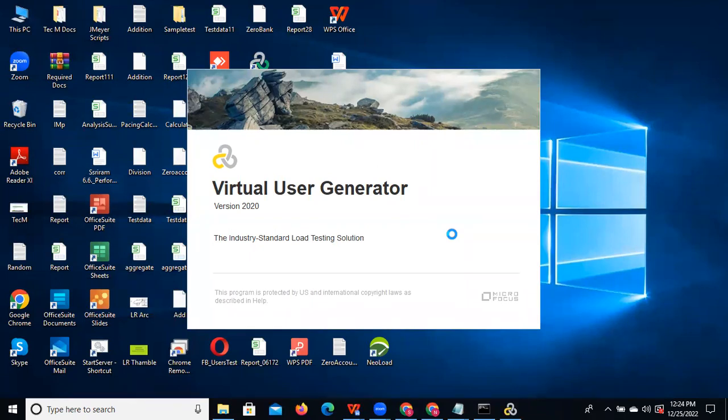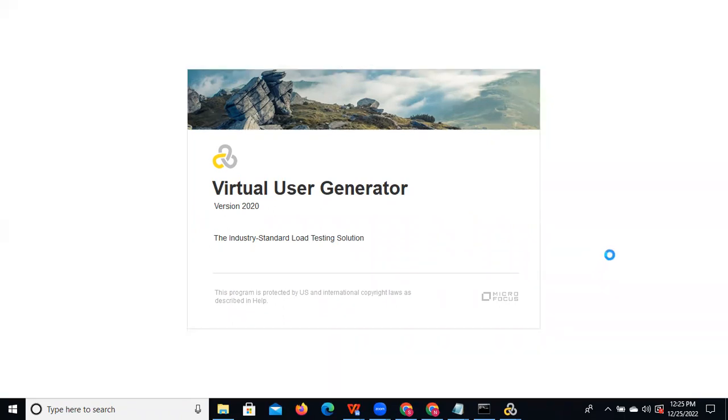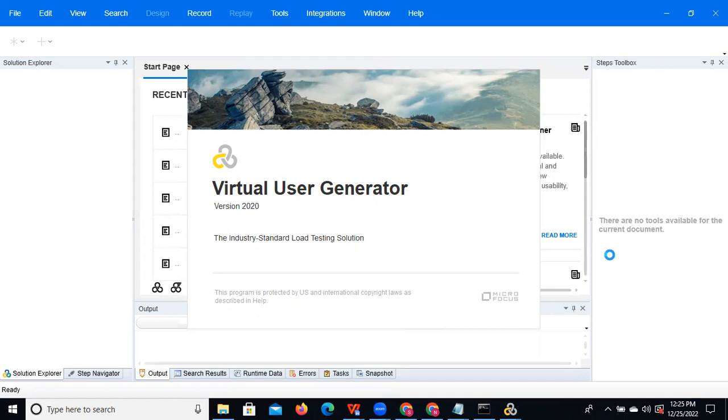So if we open the Virtual User Generator, what is the Virtual User Generator? It means we can record the business flow and generate the script statements. You can observe that once we open this, we are able to see this screen. Now we are creating a new script.